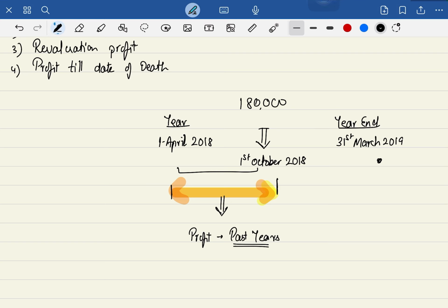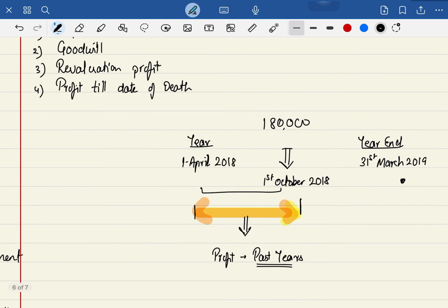1 lakh? Common sense. I am not going to give you the profit for the whole year. So the formula, have a look at this. Profit till the date of death. I am writing 1,80,000. I am going to give you only profit for the 6 months, because he worked only for 6 months, so why should I give you the profit for the whole year?